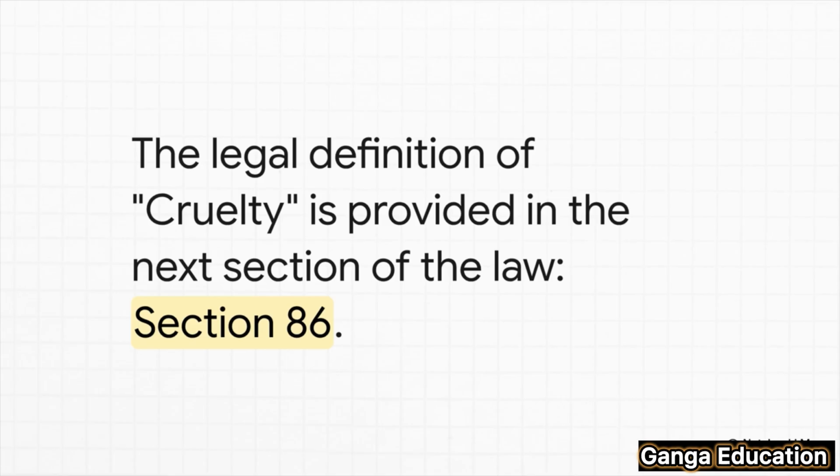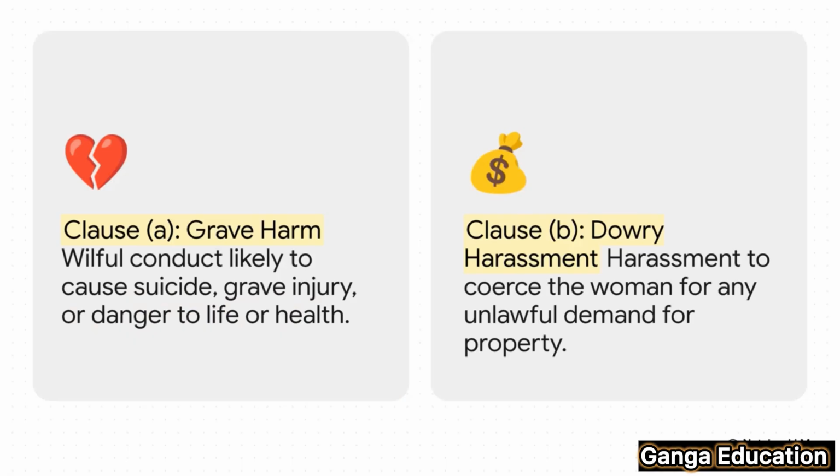Okay, so that brings us to the next logical question, right? What exactly is cruelty in the eyes of the law? Well, the answer isn't in Section 85 itself. To find the definition, we have to look at the very next section, Section 86. Section 86 actually breaks down cruelty into 2 parts. Clause A talks about any willful action that is so bad it's likely to drive a woman to commit suicide or cause her grave physical or mental harm or endanger her life, limbs, or health.